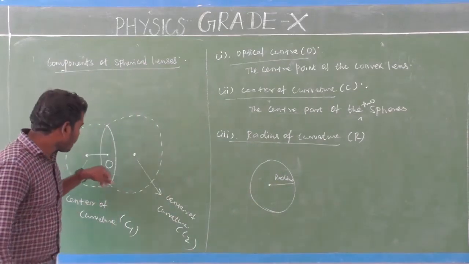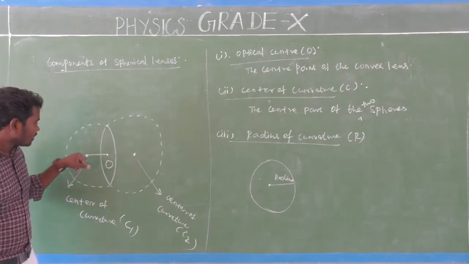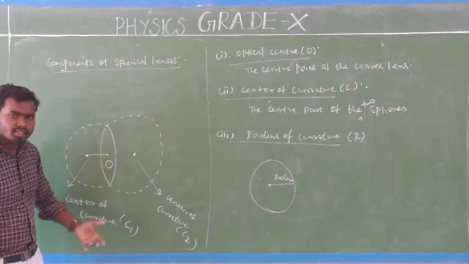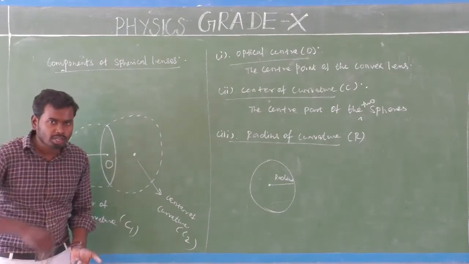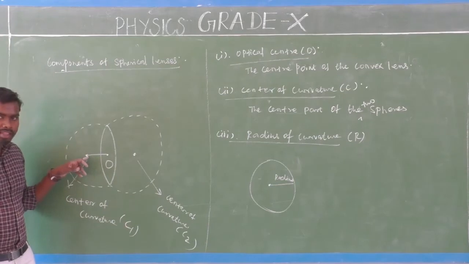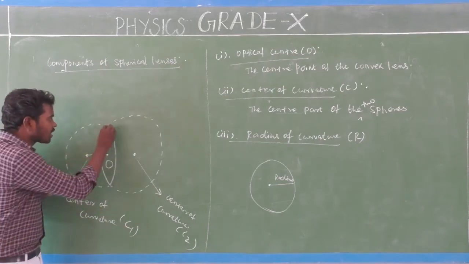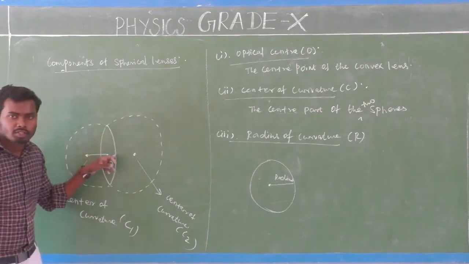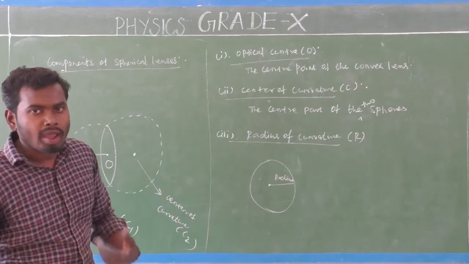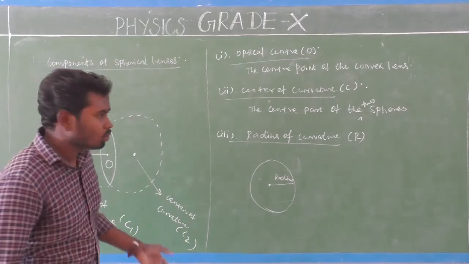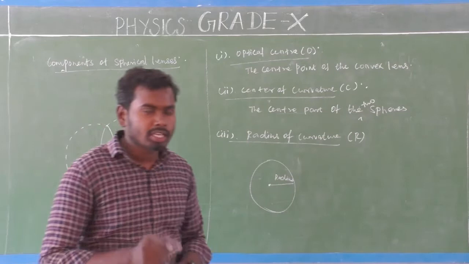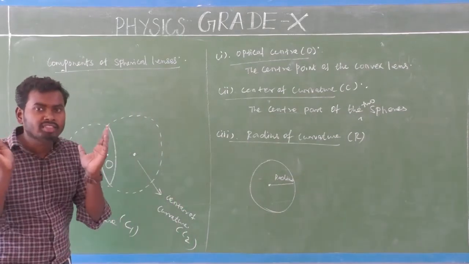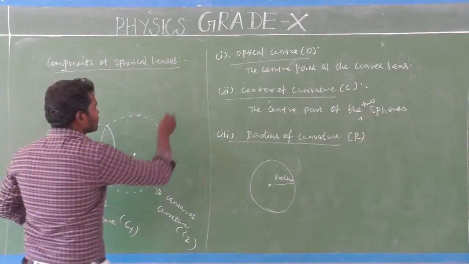But look at here. I have mentioned here the distance between center of curvature and the optical center, and that is radius of curvature. How is it possible, sir? Actually, there must be the distance between center of curvature and the circumference, the surface of the sphere. Then why have I made it like that? That is the next question. See, basically the lens is very thin, very small, like this.